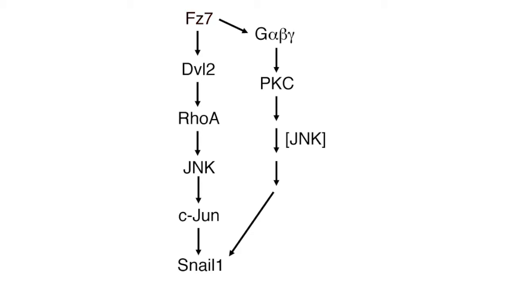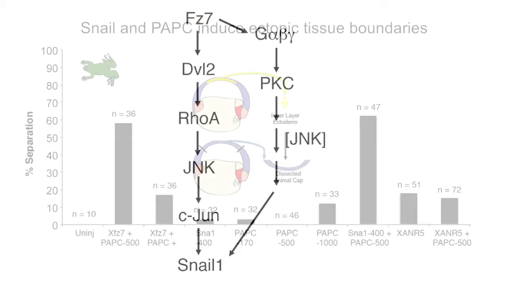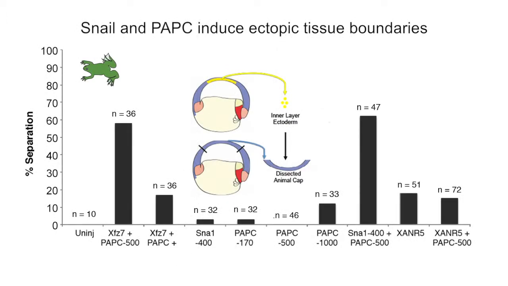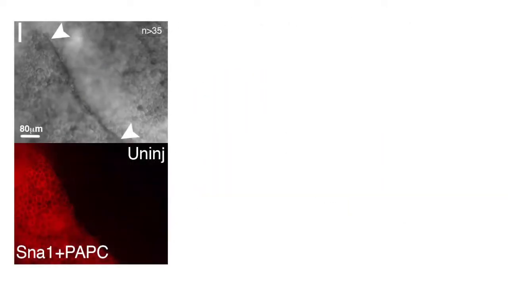But what does Snail do to promote tissue separation? Liu et al. found that Snail enables the function of paraxial protocadherin, or PAPC, a mesodermal cell membrane protein previously shown to promote the formation of Brachet's cleft. Ectopically expressing Snail and PAPC in ectodermal cells was sufficient to induce their separation from wild-type ectoderm not expressing the two proteins. When we injected Snail and PAPC on one side of the ectoderm and not the other, we got a cleft-like boundary now within the ectoderm.